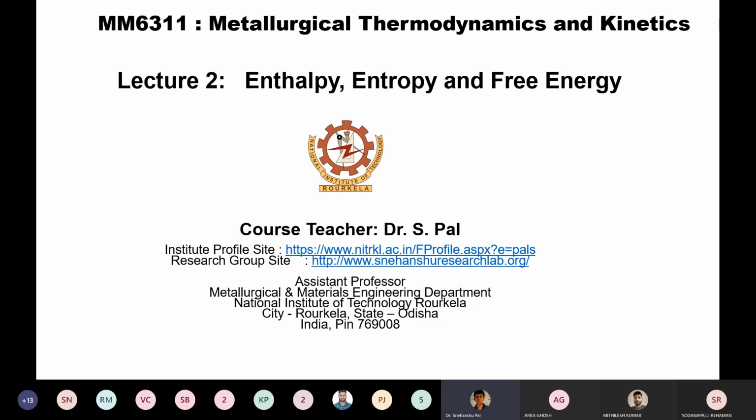Now we are going to understand enthalpy, entropy, and free energy, and how they are related, and how they are important with respect to any kind of transformation or reaction. It may be a chemical reaction or any kind of phase transformation, any change from one state to another. In this regard, enthalpy, entropy, and free energy are very important, and they play a very significant role.